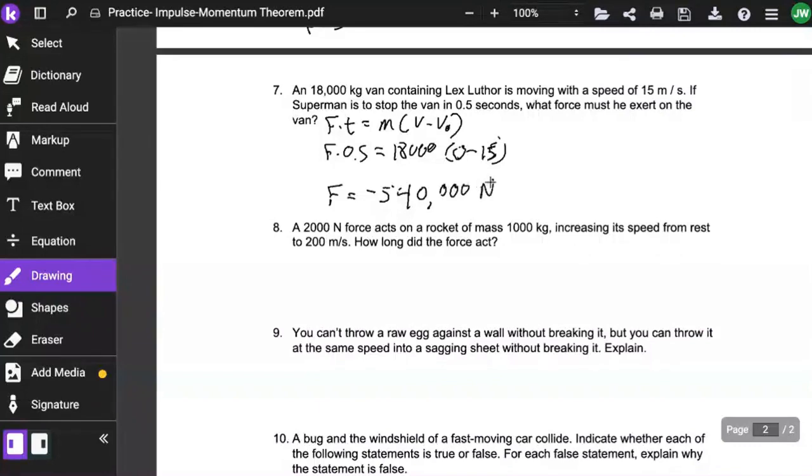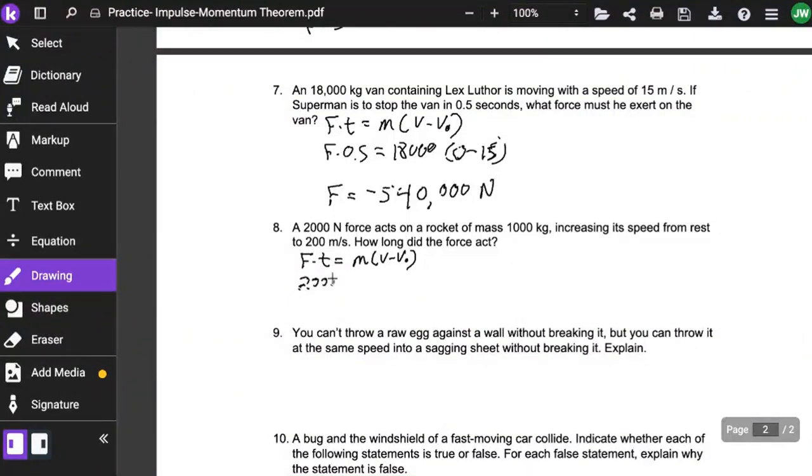Number 8. A 2,000 Newton force acts on a rocket of mass 1,000 kilograms, increasing its speed from rest, initial velocity 0, to 200 meters per second, final velocity being 200 meters per second. How long did the force act?